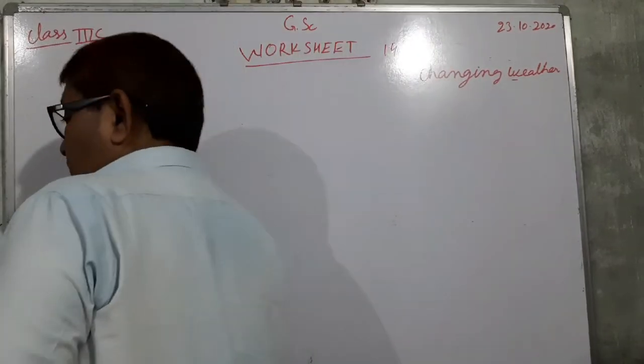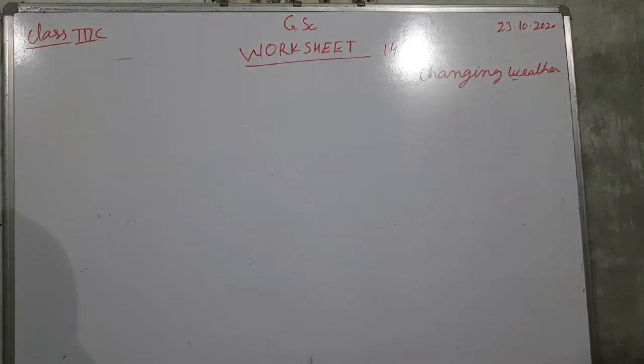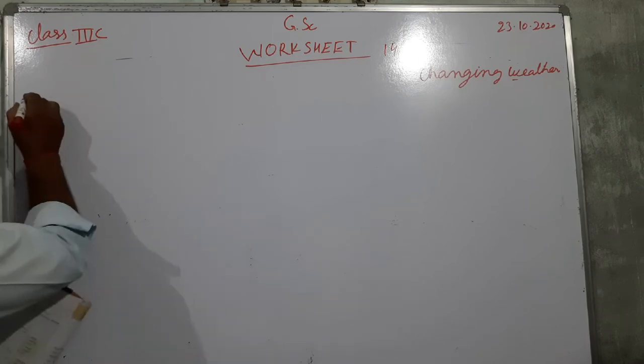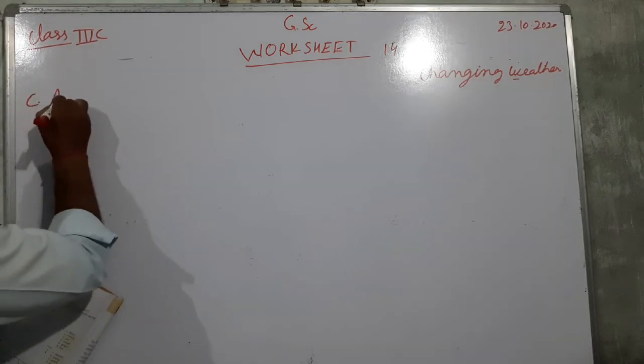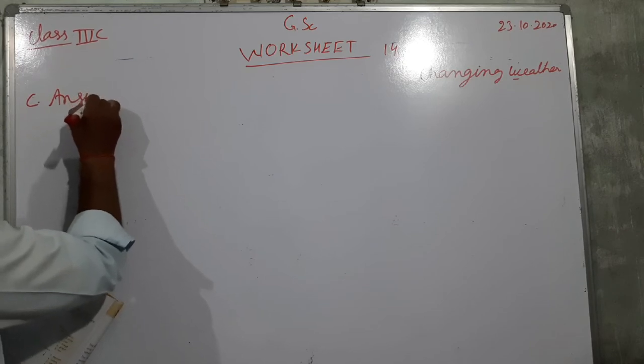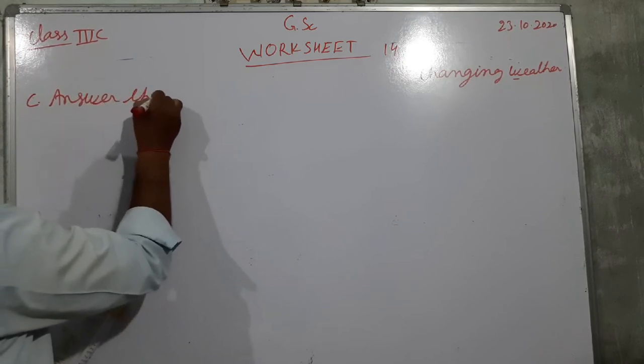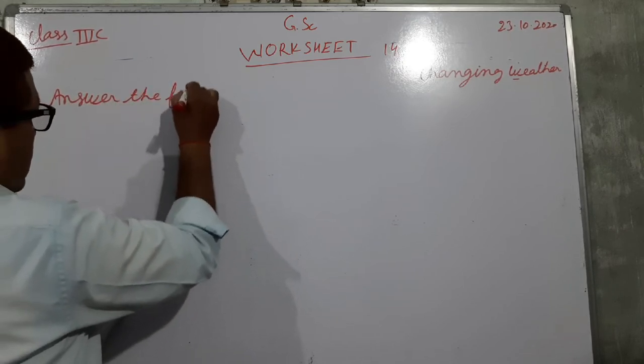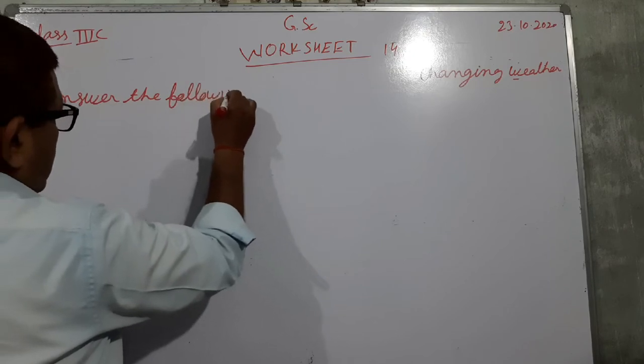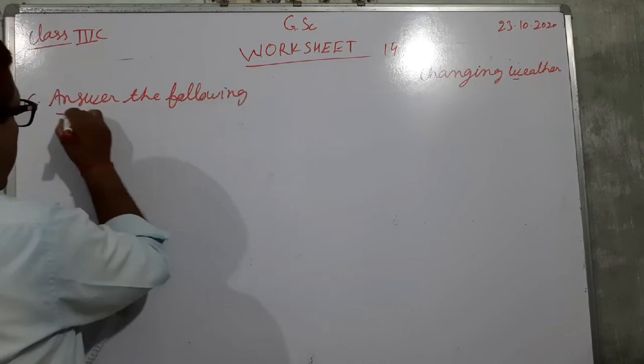So worksheet 14. We are writing the answer the following. Answer the following.